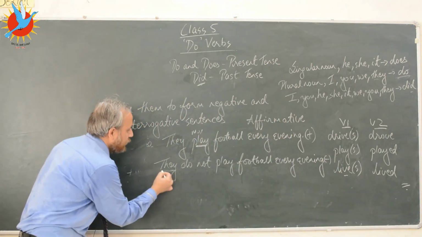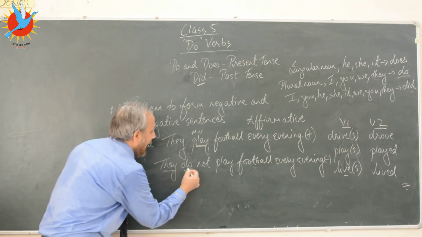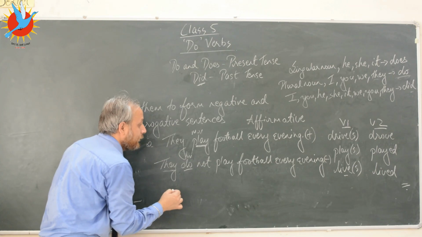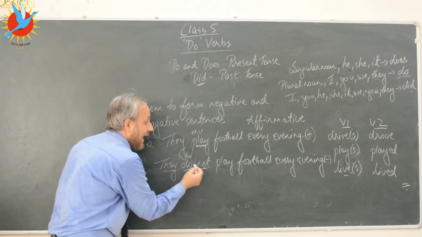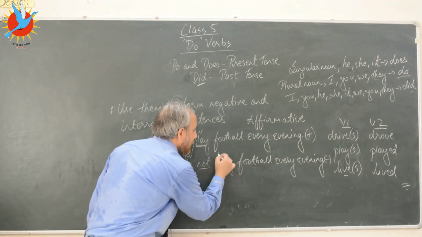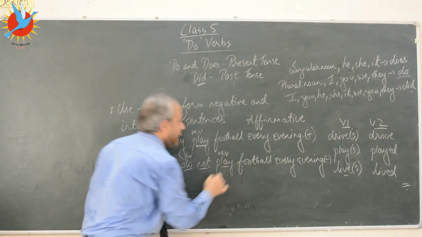So this is the subject followed by the helping verb or the auxiliary verb. This is the helping verb here. This is not, the word not is making the sentence negative. And play is the main verb here.